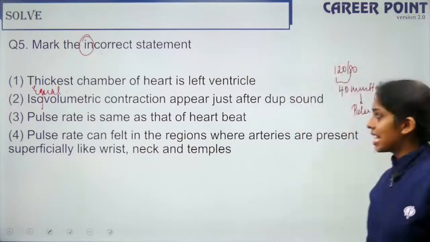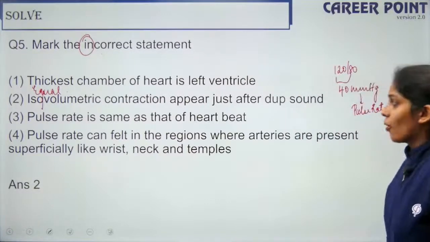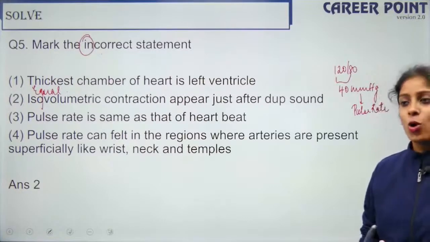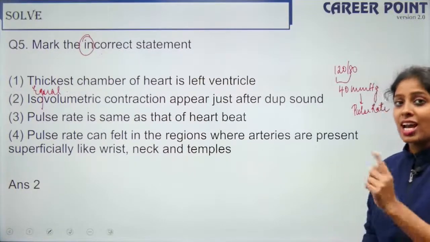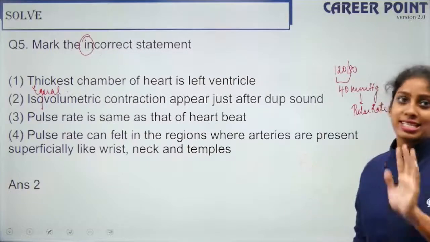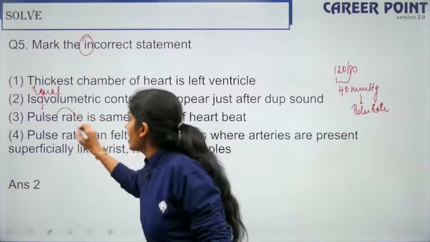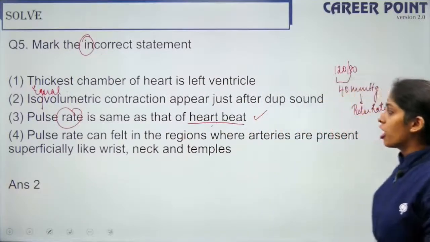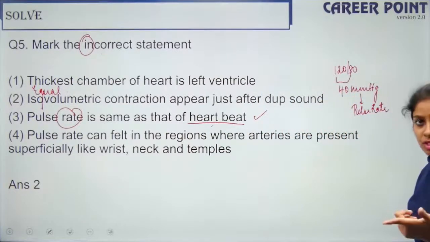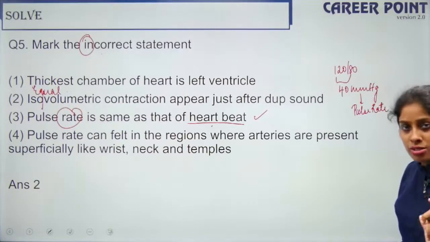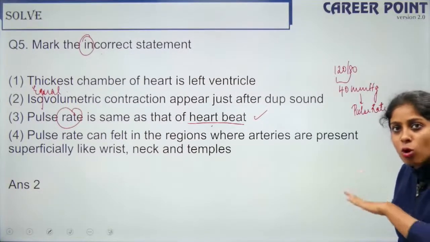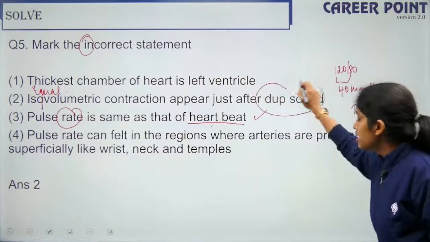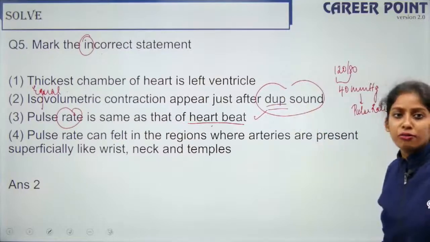Okay, so Dharni says the incorrect statement is option 3. Pulse rate is the same as that of the heartbeat. So cardiac output is different, and the heartbeat and the pulse rate are the same. This is right. Isovolumetric contraction happens after the lub sound. Dub and lub are the two sounds, right? So after the second sound, only then everything undergoes rest together. So the incorrect statement is this. It should have been lub here instead of dub.